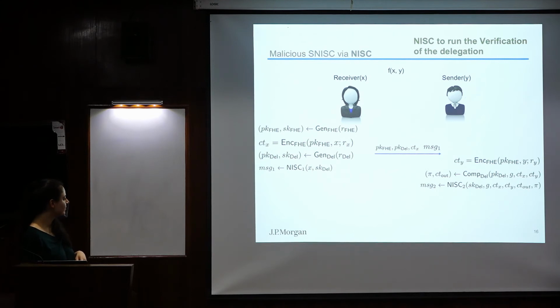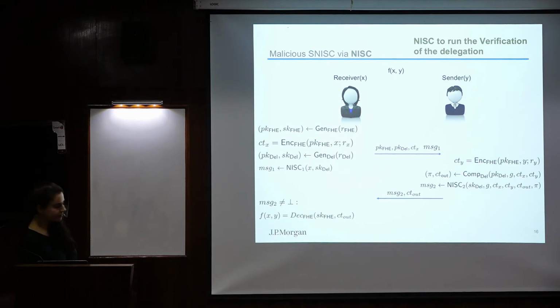Actually here it should be the public key. Not this. Yeah, this is wrong. This should be public key. Okay? And now we are sending the output, which is the encrypted output, and the message of the inner non-interactive secure computation protocol. Okay? And now, since this inner non-interactive protocol verifies the delegation, the output will be either a 1 or bot, right? So if the message is not bot, we can decrypt and get the answer.